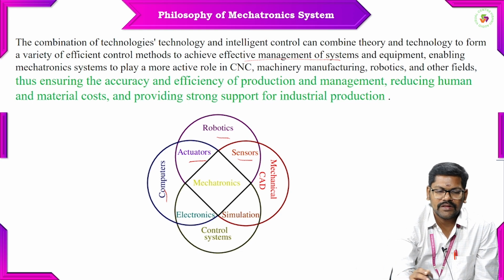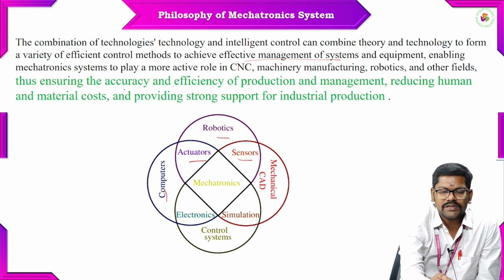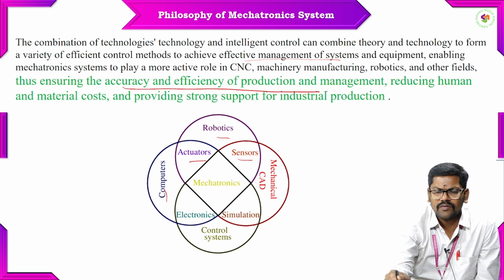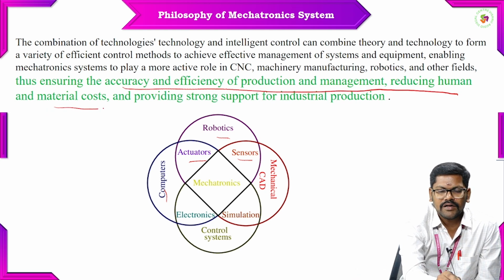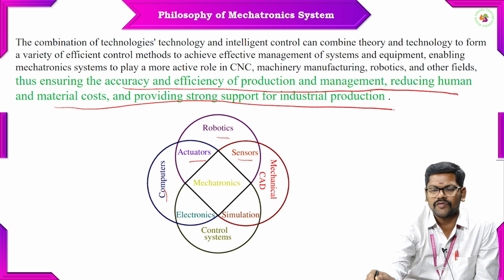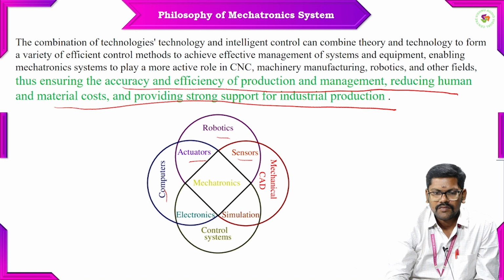Thus the ultimate use of a mechatronic system is to ensure the accuracy and efficiency of production and management, reducing human as well as material cost, and providing strong support for industrial production. Ultimately, mass production should be there without compromising quality and cost. So these are the philosophy of mechatronics.